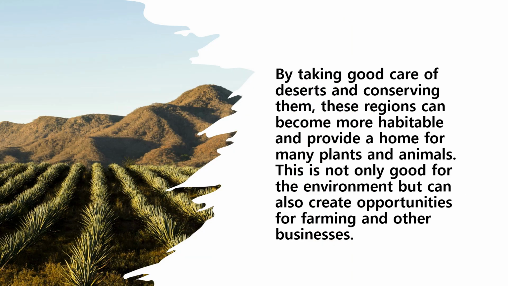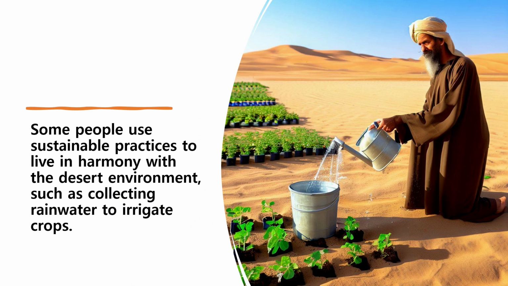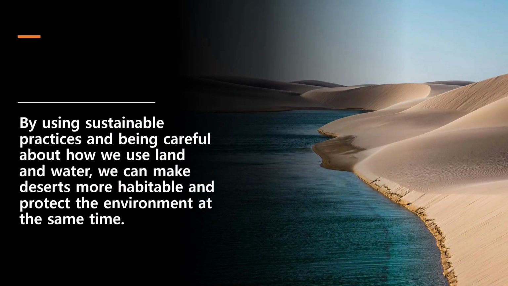By taking good care of deserts and conserving them, these regions can become more habitable and provide a home for many plants and animals. This is not only good for the environment, but can also create opportunities for farming and other businesses. Some people use sustainable practices to live in harmony with the desert environment, such as collecting rainwater to irrigate crops. By using sustainable practices and being careful about how we use land and water, we can make deserts more habitable and protect the environment at the same time.